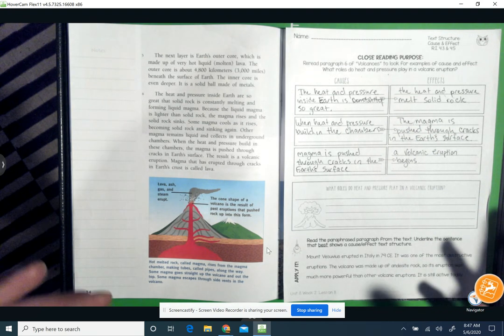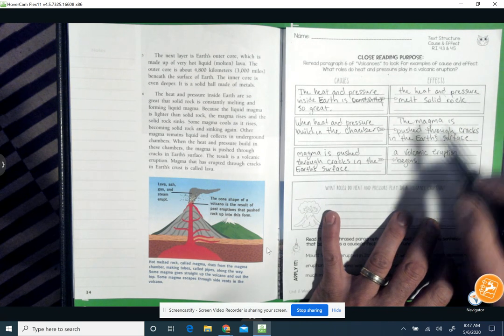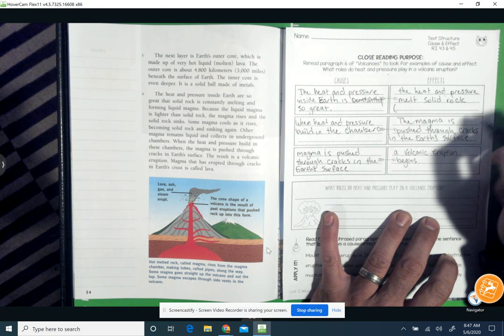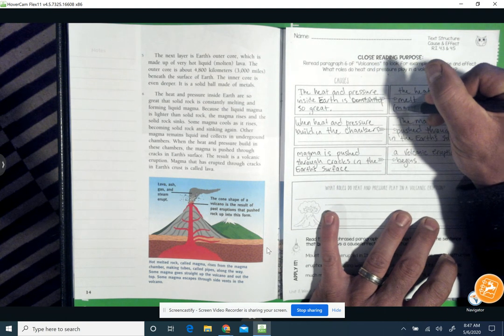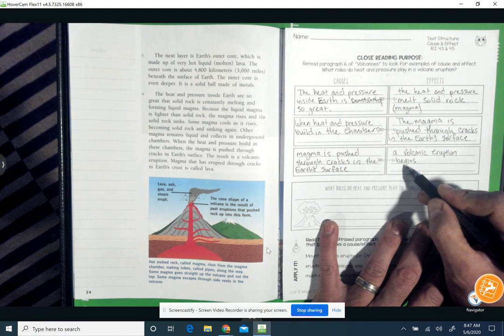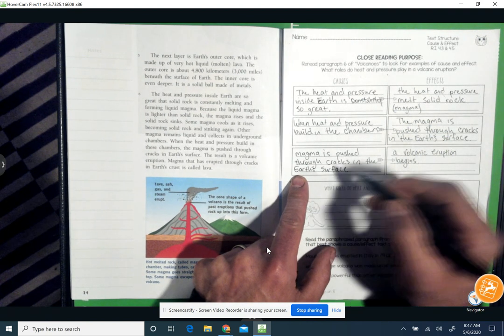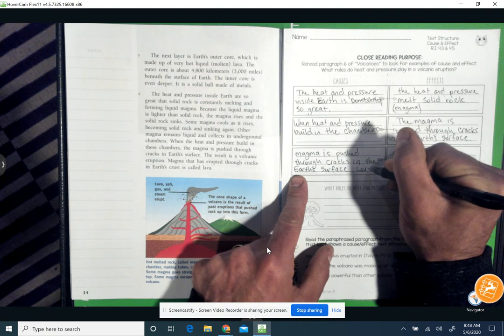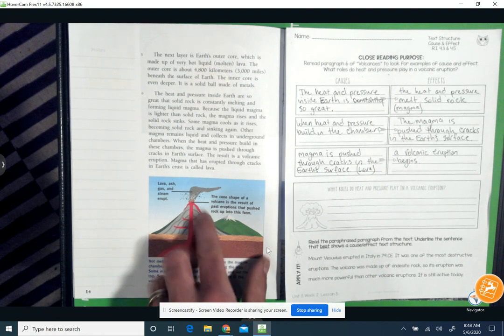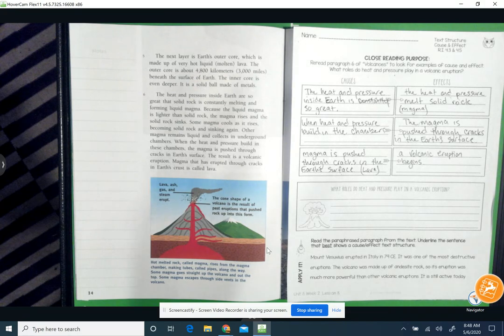So, two ideas here, and this may have been covered in a context clue activity, but the heat and pressure melt solid rock. That solid rock being melted right there, still in the Earth's surface, is called magma. And when the volcanic eruption ends, magma is pushed through cracks in the Earth's surface. This is called the lava. So the lava doesn't happen until it's actually outside of the Earth's surface, floating here down the side of the volcano. So cause and effect, kids.